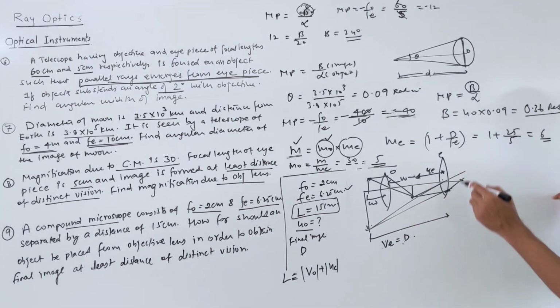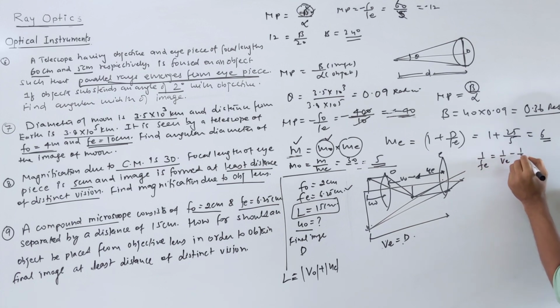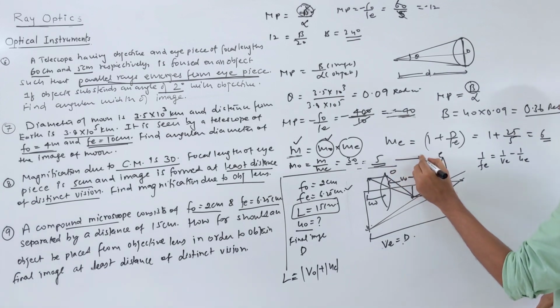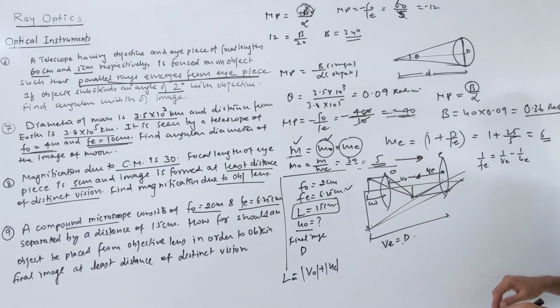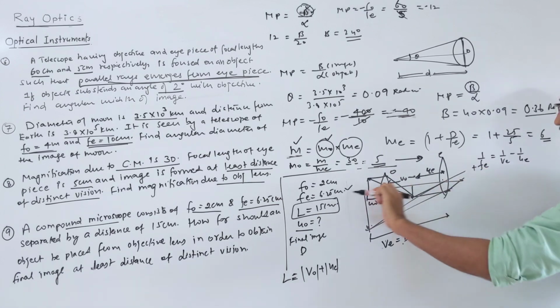Let's write the equation. 1 by FE is equal to 1 by VE minus 1 by UE. Let's put sign convention. Light is coming in this direction. What is the focal length of this eyepiece? Positive. Yes. What is the image distance? We are going in this direction, against.